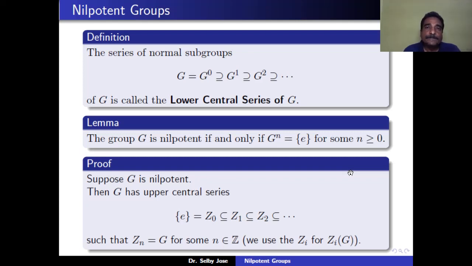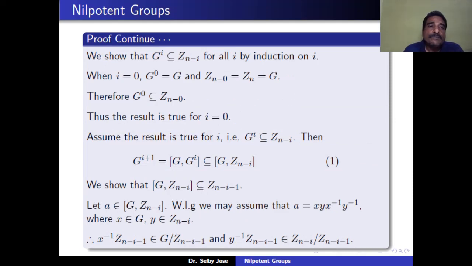Suppose G is nilpotent. So this means what? By definition, G has an upper central series which reaches G in a finite number of steps. That means G has an upper central series, Z0 contained in Z1 contained in Z2 and so on, with Zn equal to G for some n greater than or equal to 0. So here we denote Zi for Zi of G. We now show that Gi is contained in Z(n minus i) for all i by induction on i.